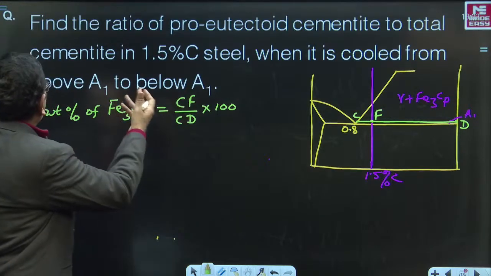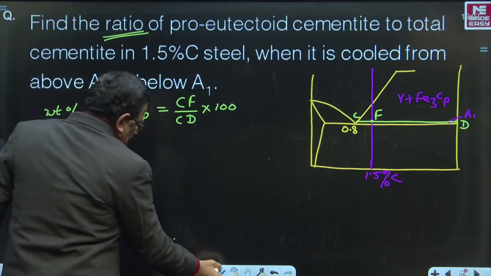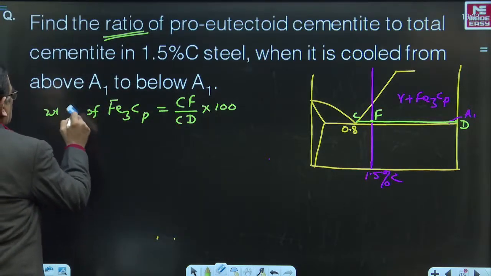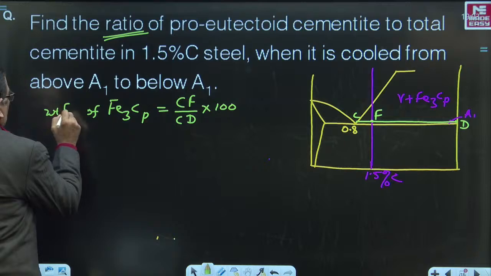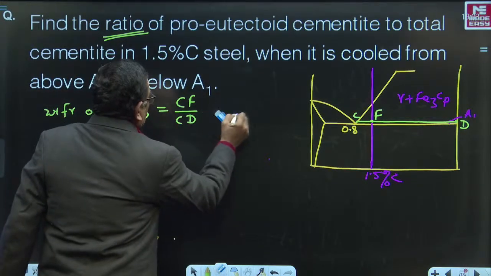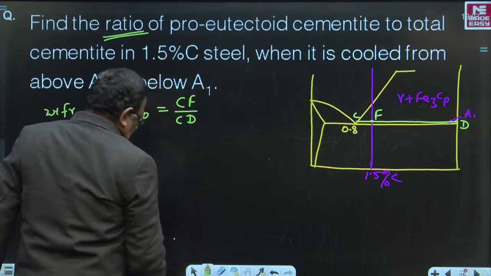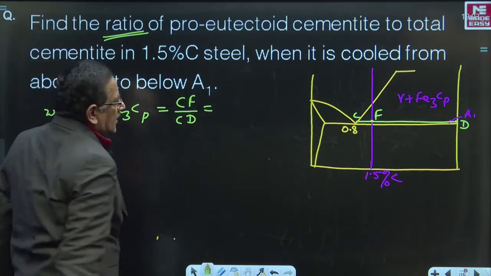Since you are asked to find only the ratio, you need not calculate the percentage. You can simply write the weight fraction, because finally only the ratio is asked. So what is CF by CD going to be?